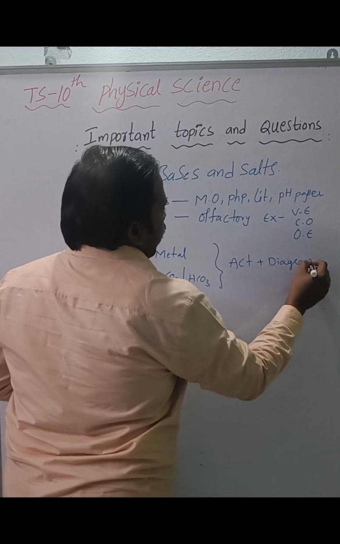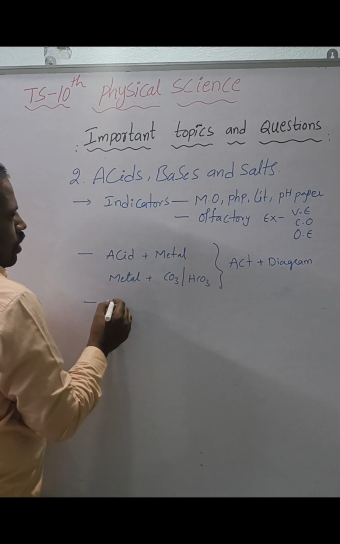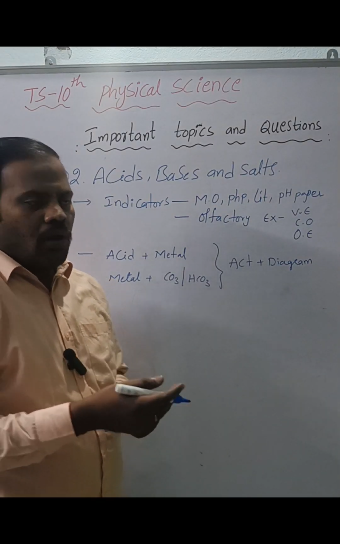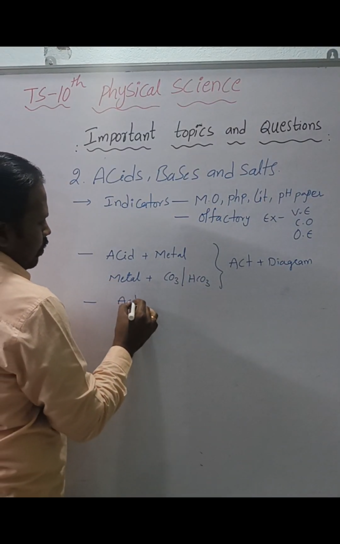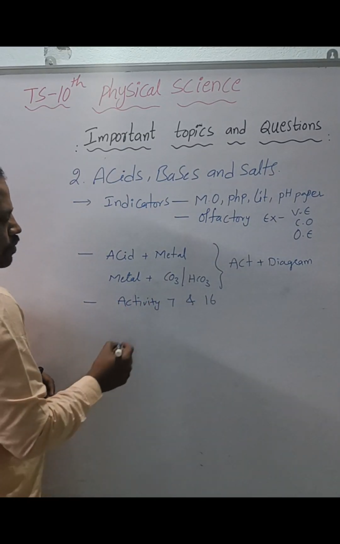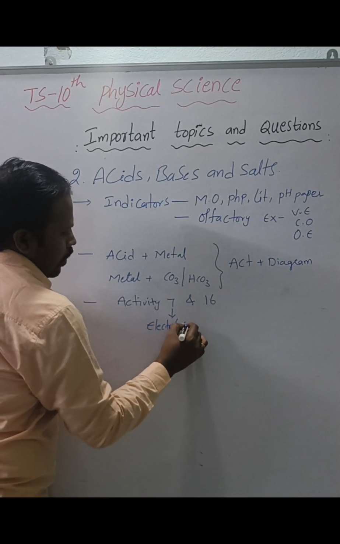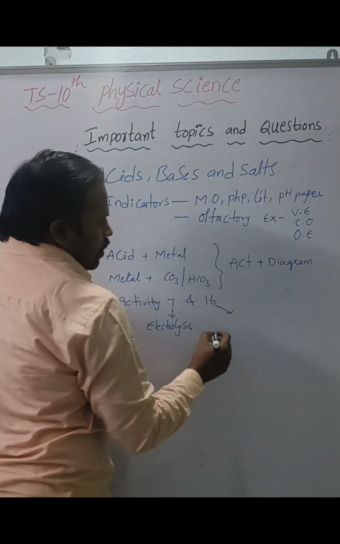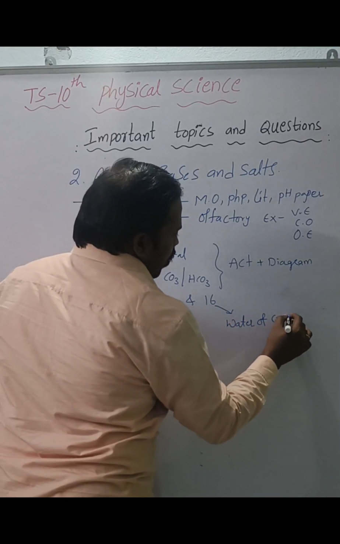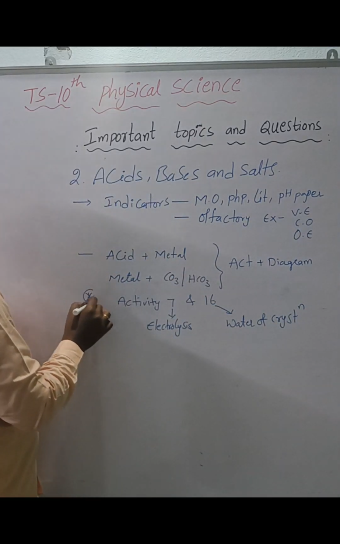The next important topic is whether all substances having hydrogen are considered acids or not, that is activity 7. Then activity 16. Activity 7 is electrolysis. Activity 16 is water of crystallization. These two activities are most important here.